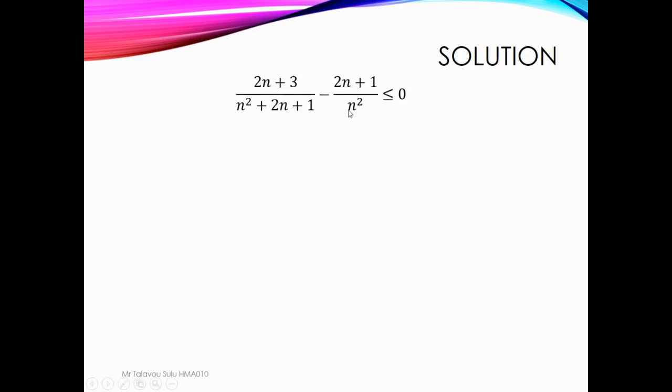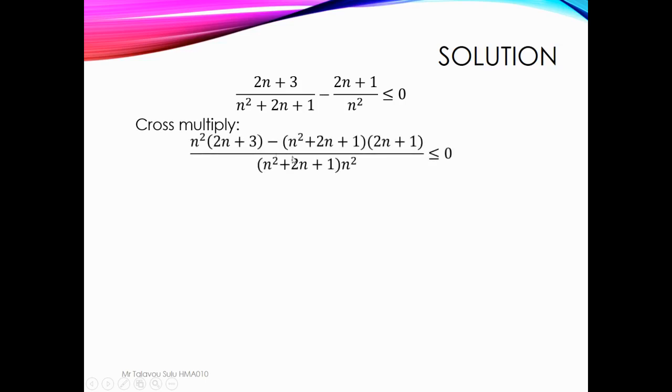So continue solving. So we cross multiply because of the fraction. Yeah, and then we have this answer. So we multiply this by this one, and we multiply this whole thing by this one, then we have something like this, and then we multiply the denominator, and then we have something like this.